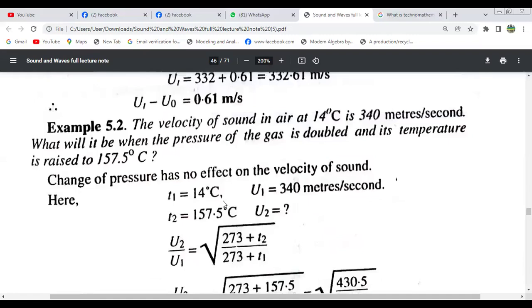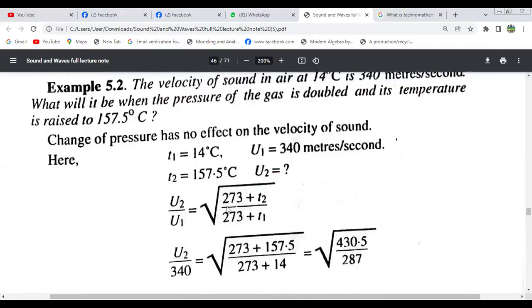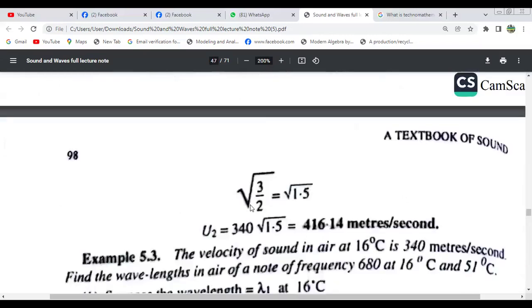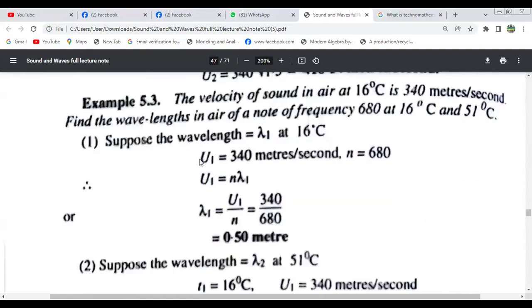Similarly, we can find the result. What will be the velocity when the pressure of a gas is doubled and its temperature raised to 157.5 degrees centigrade? Just using the same formula, we get the result. And this is the number 3 formula. The velocity of sound in air at 16 degrees is 340 meter per second.